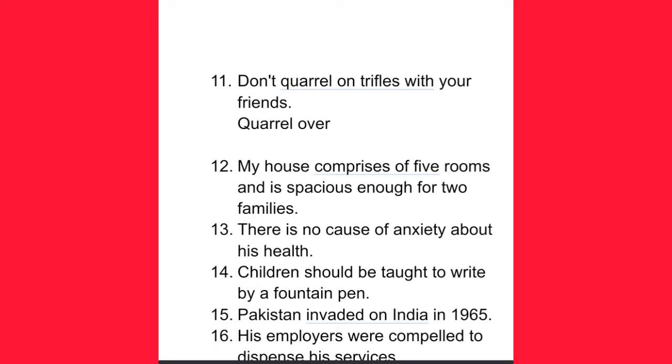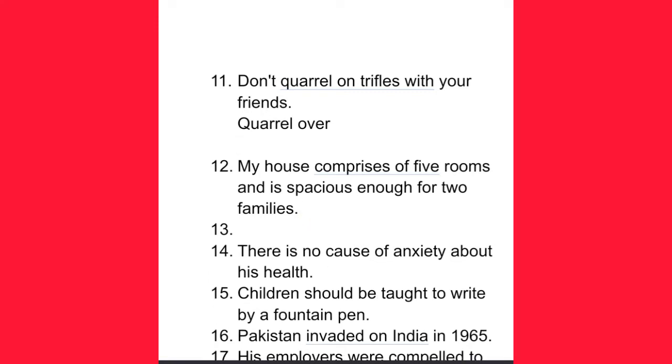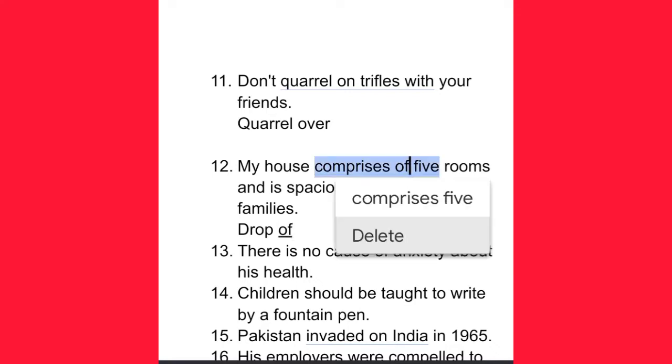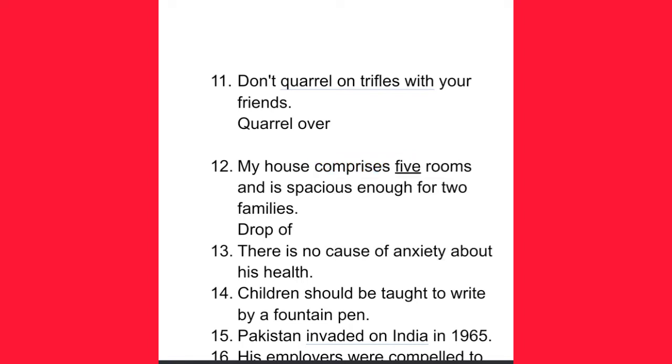All right, let's move on to another example. Here in example number 12: My house comprises of 5 rooms and is spacious enough for 2 families. Always remember, whenever we use the word comprise, it never follows any preposition. So here we should drop the word of. So the correction would be comprises.